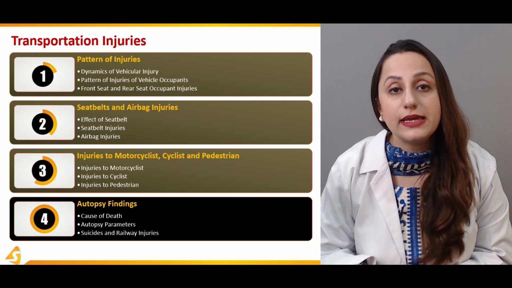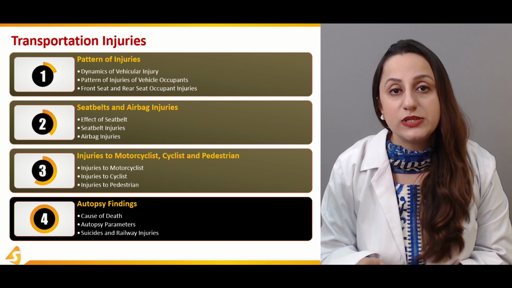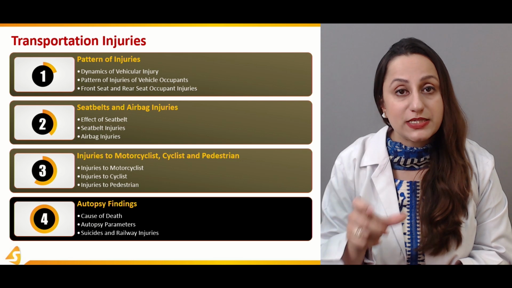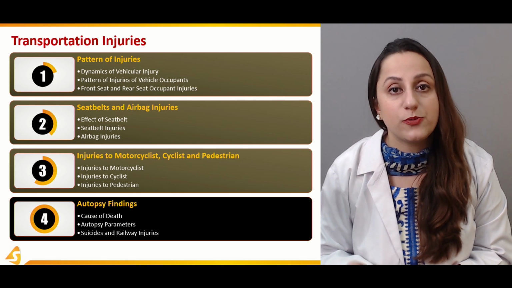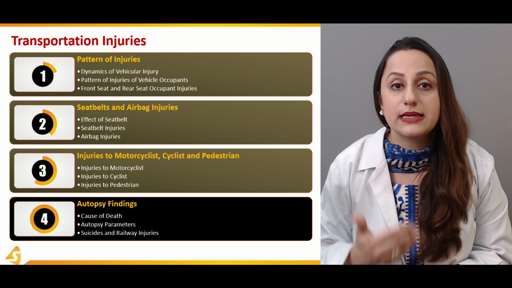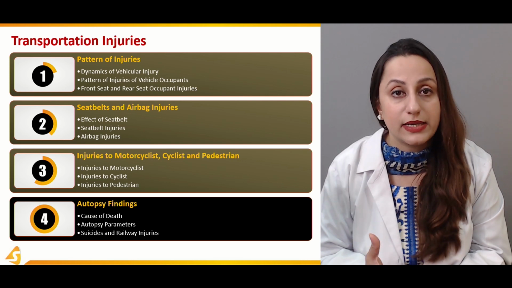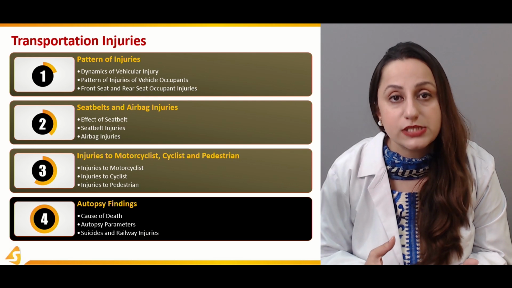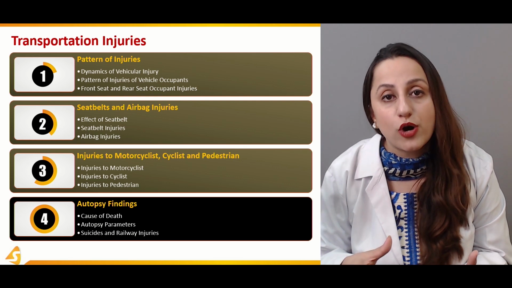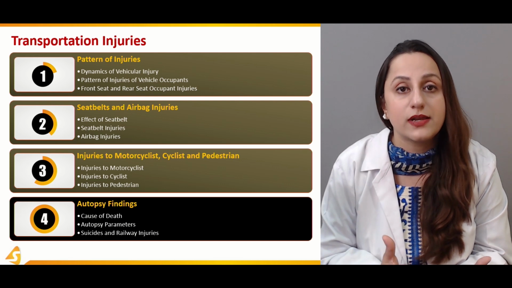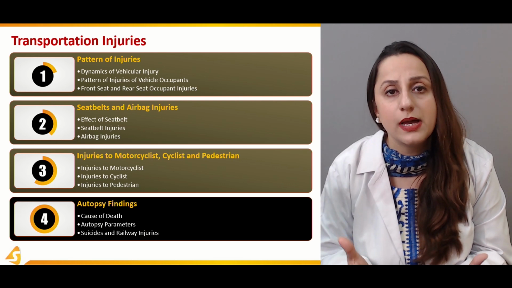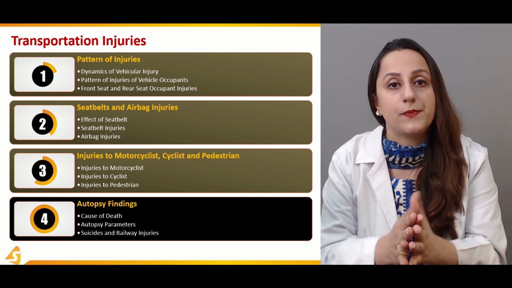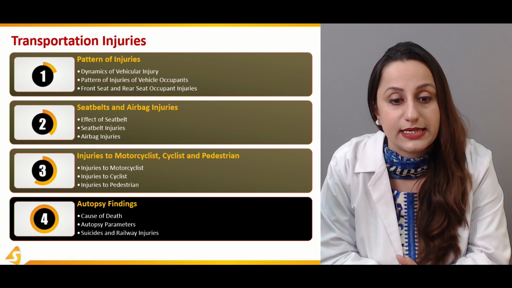So we have to define what the proofs are towards a certain kind of investigation. Then the autopsy parameters: what are the specific parameters that have to be fulfilled whenever we are dealing with such a case? That is again very important. What was the environment? How many occupants were there in the vehicle? That is again very important. And how many pedestrians were involved in that accident? What kind of injuries occurred to them? Did they prove fatal or not? That is all documented over there, and that has to be investigated as well.